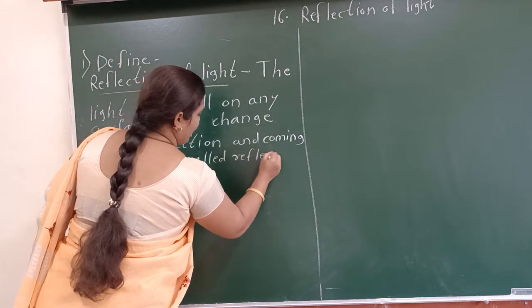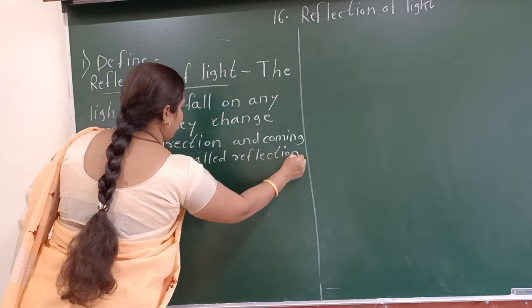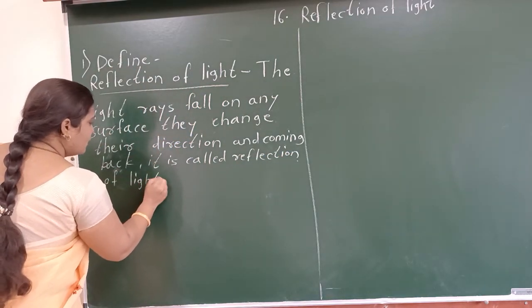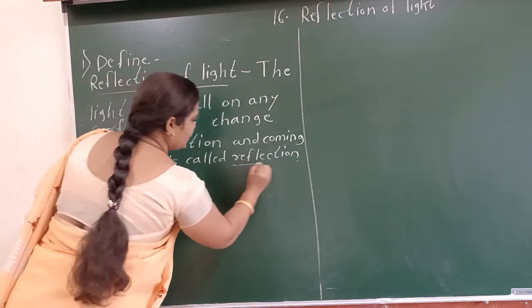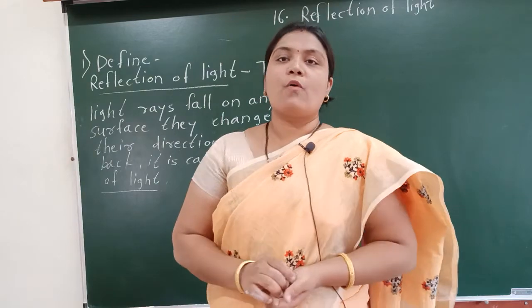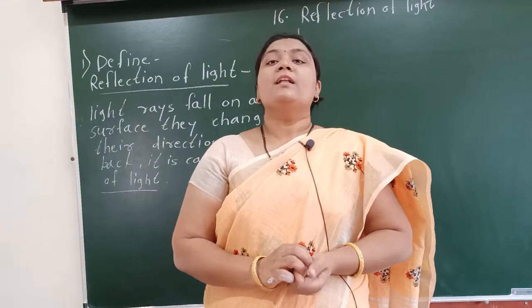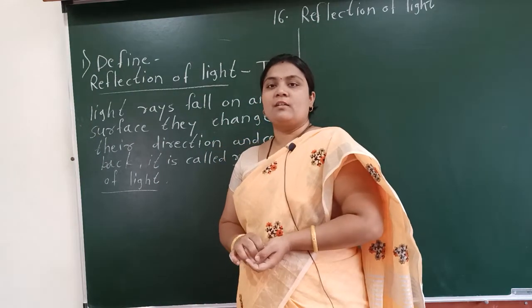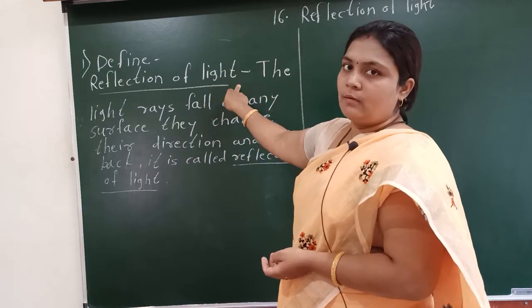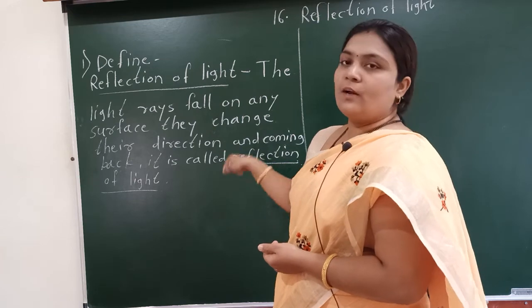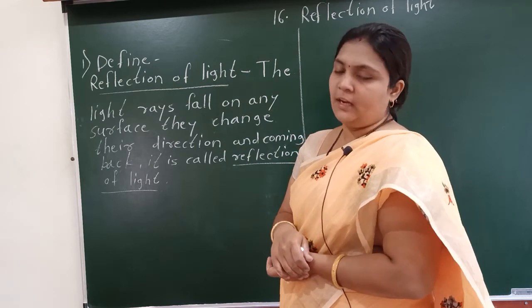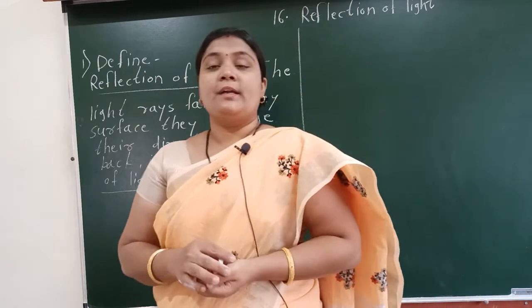Reflection of light. So this is the definition of reflection of light, and the question will come for 2 marks in your exam. When light rays fall on any object, they change their direction and reflect back, it is called the reflection of light. Write down this. Okay.